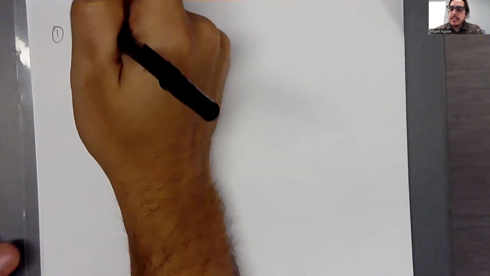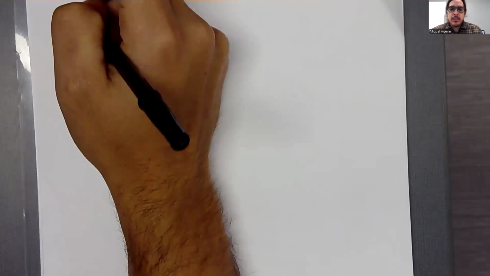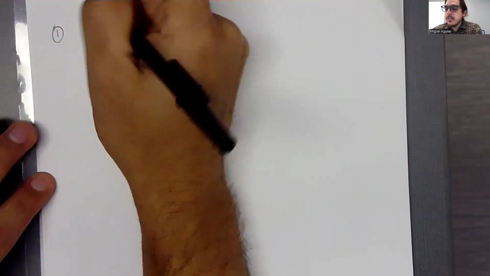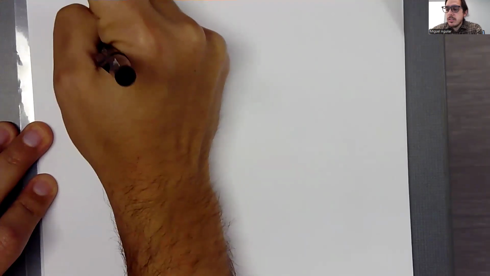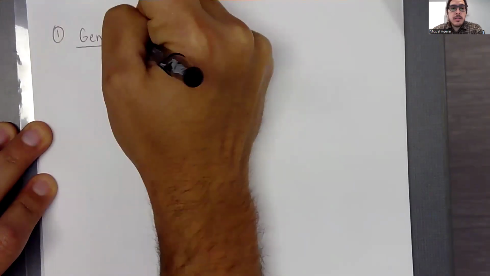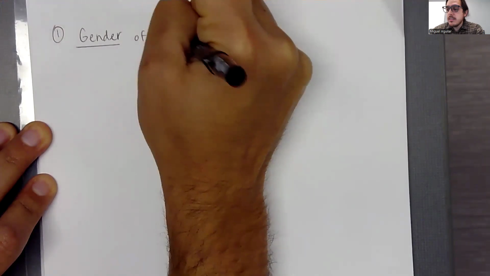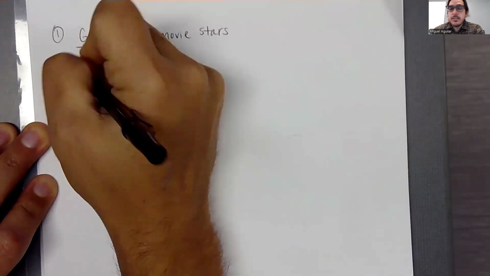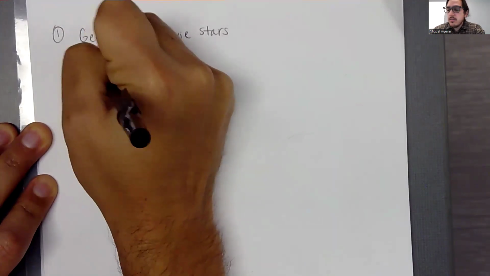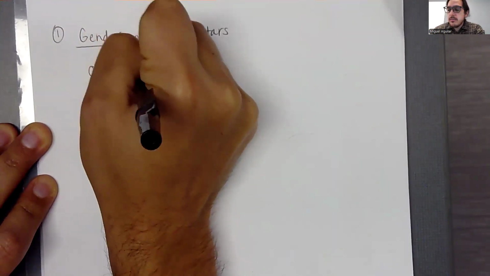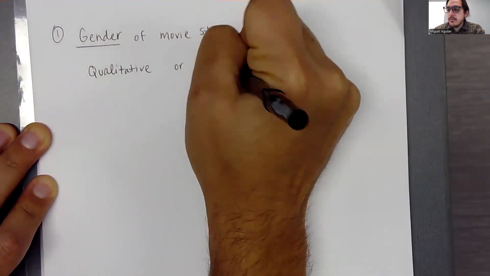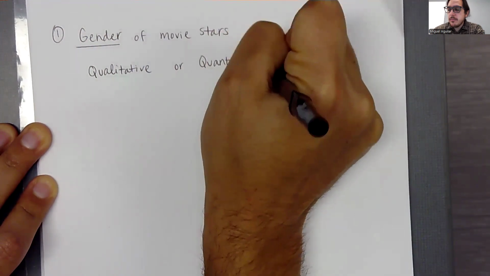So this question was asking us whether the gender of movie stars is either qualitative or quantitative. Okay.